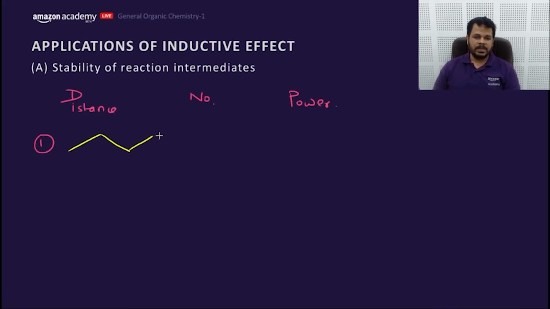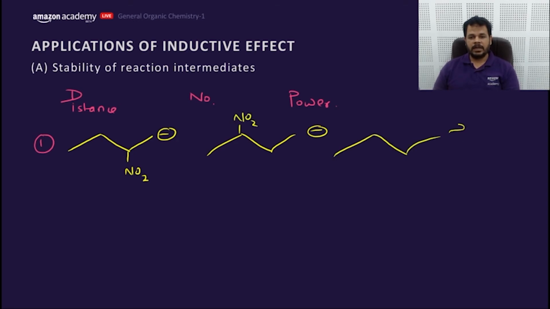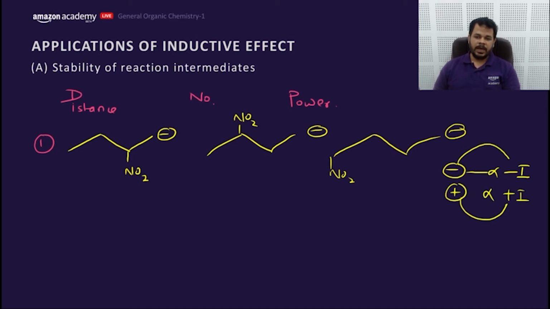For an example, this is a negative charge and this is NO2. This is a negative charge and this is NO2. Mark my words, negatively charged species are directly proportional to minus I, positively charged species directly proportional to plus I, plus plus, minus minus. So NO2 is what?